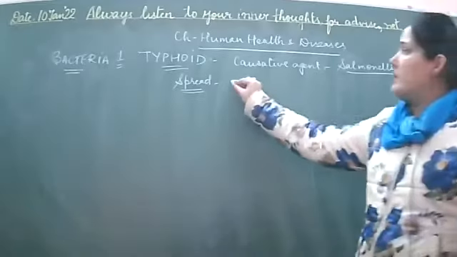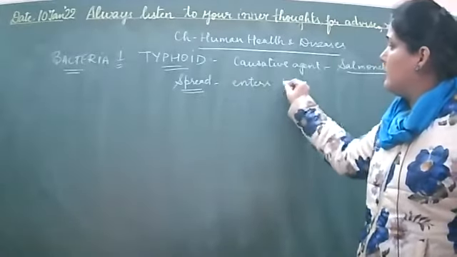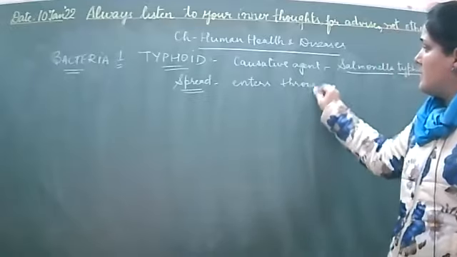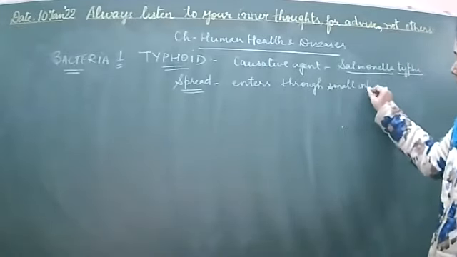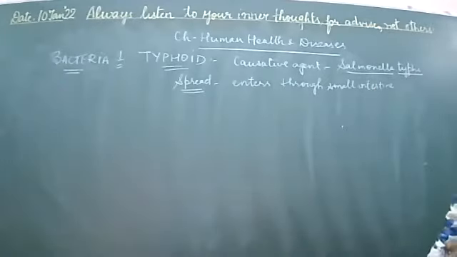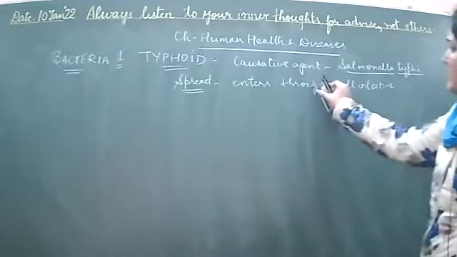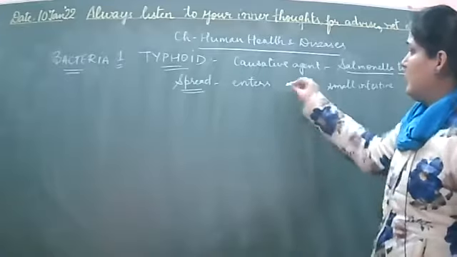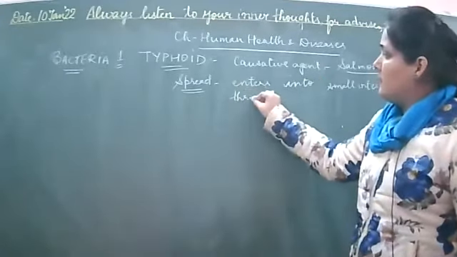Okay, so you can write: this enters through small intestine. स्मॉल इंटेस्टाइन से हमारी बॉडी में ये जो सैल्मोनेला टाइफी है ये इफेक्टिव हो जाता है. ठीक है, that is, it enters into the small intestine through the contaminated